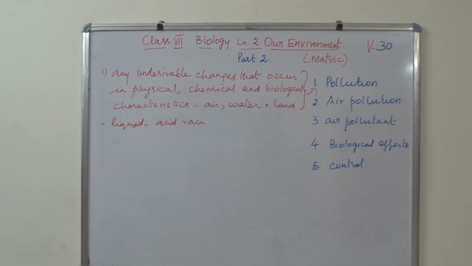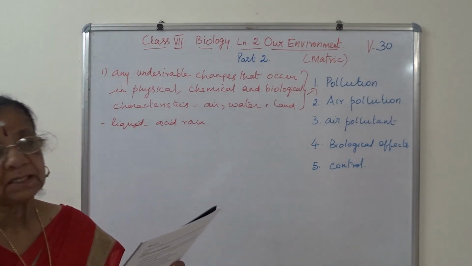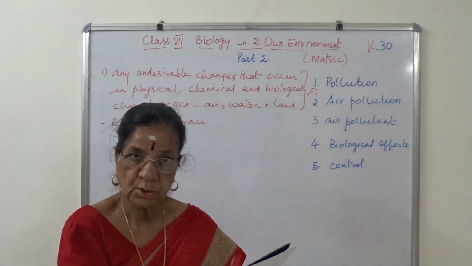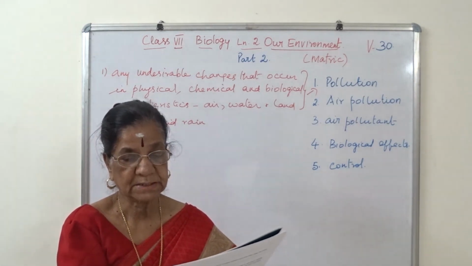In what way does it affect the plant growth? First, it is affecting the photosynthesis. Clear? So here we say it causes a detrimental effect, meaning harmful effect, on plants and animals.